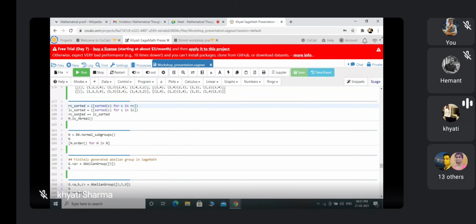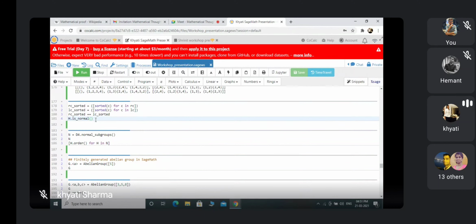And now this is the command to check whether the left cosets are equal to the right cosets. If you generally write RC equal LC, sometimes it will show you a wrong result. So we have to sort this list according to cycles. This sorting is according to the cycles of the elements, and then you check whether RC sorted is equal to LC sorted. Then it will show you the correct result that right cosets are equal to left cosets.